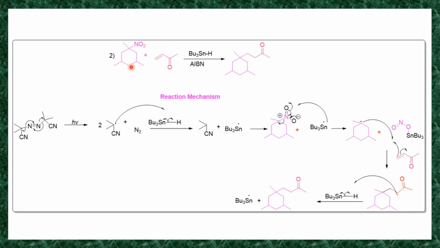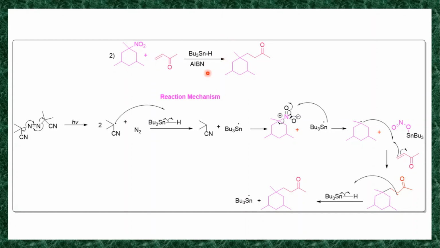So this trimethyl derivative of cyclohexane with this nitro substitution reacts with your alpha beta unsaturated ketone. The reaction is that it replaces this directly, and this group will directly join to this carbon, and you will get this product.